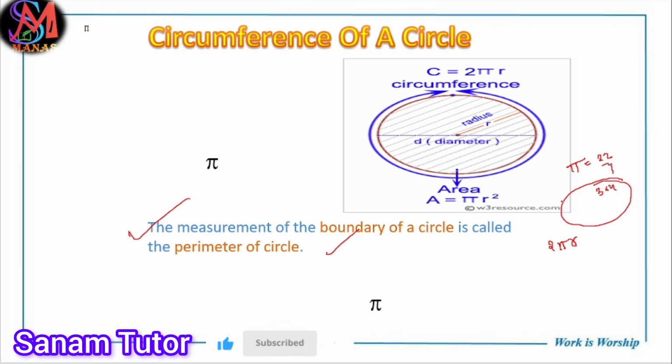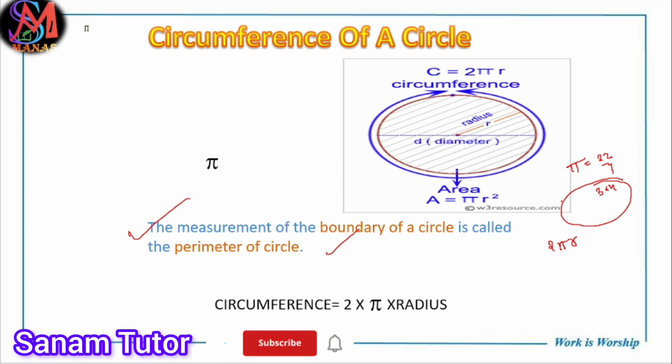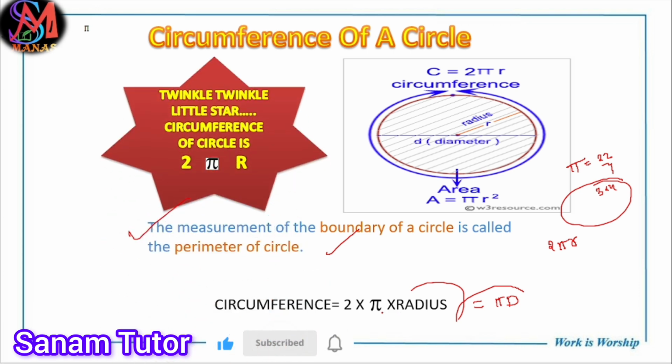Also remember, circumference equals 2 pi r, or you can say pi d, because 2r equals d. So also remember pi d. If diameter, then pi d; if radius, then 2 pi r. You can remember it with twinkle twinkle little star: circumference of the circle is 2 pi r.